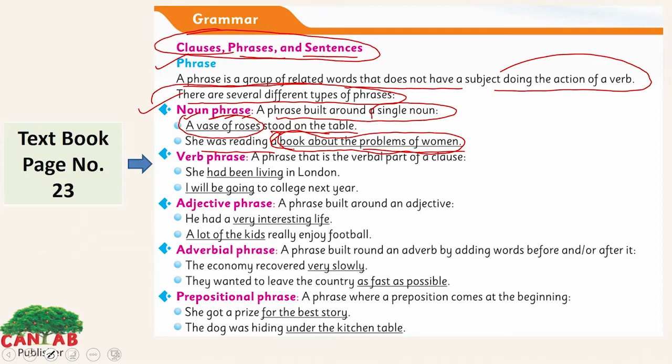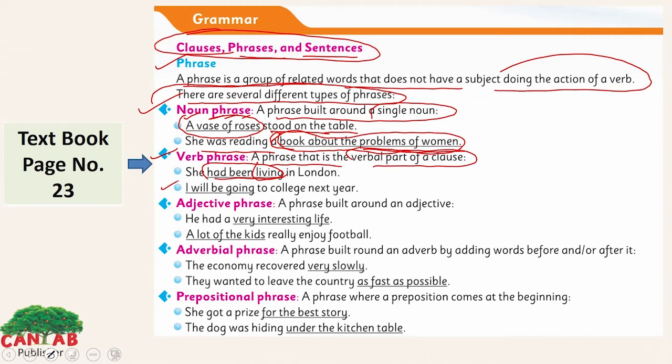Now look at the second one, verb phrase. A verb phrase is the verbal part of a clause. Verb means action or situation or being something, like she had been living in London. Had been living is a verb phrase here. We cannot only underline living because it will be only one word. We have to underline the whole phrase. Had been living is a whole verb phrase here. This is an action. She is living in London.